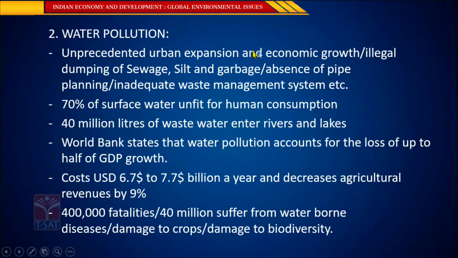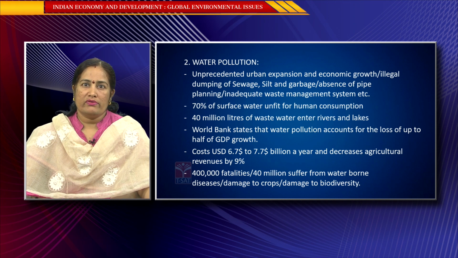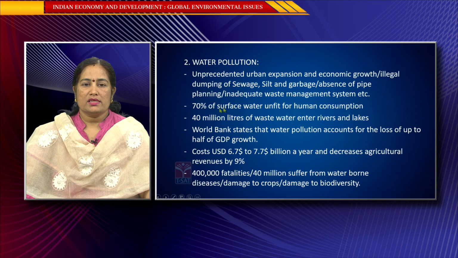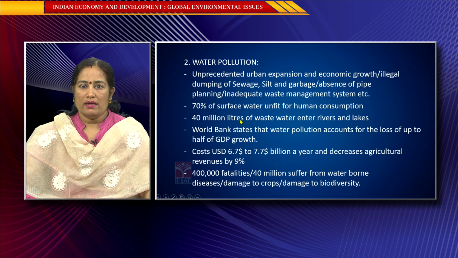If you take water pollution, unprecedented urban expansion and economic growth, illegal dumping of sewage, silt and garbage, absence of pipe planning, and inadequate waste management systems have all become responsible for water pollution in India. And unfortunately, though India has a good number of freshwater resources in the form of several lakes and rivers, 70% of the surface water is totally unfit for human consumption, which is creating a big problem of freshwater shortage for Indians. 40 million liters of wastewater enter into the rivers and lakes.